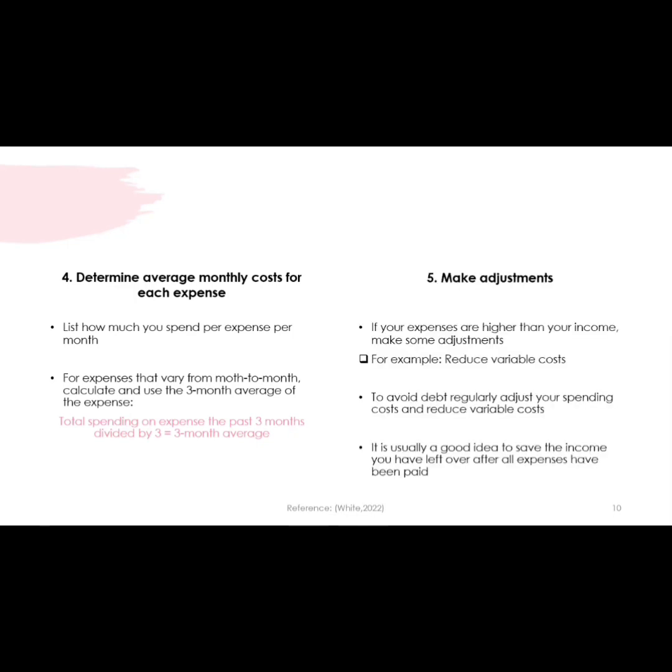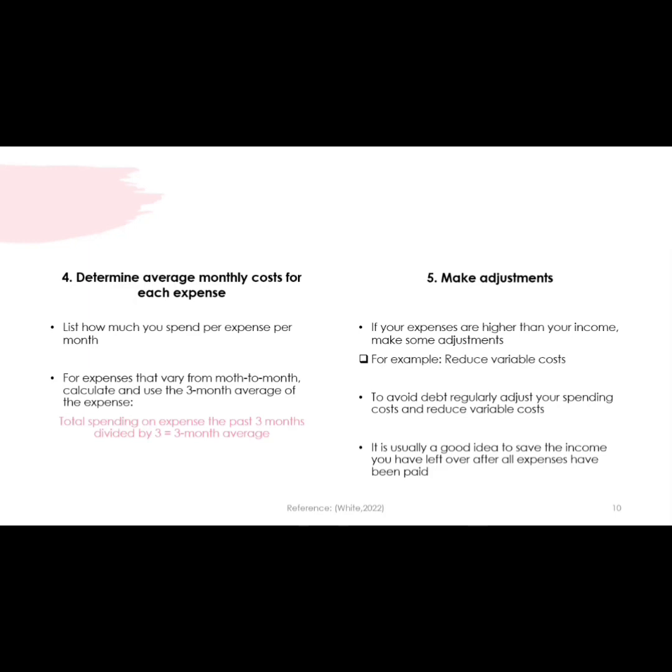Fourthly, determine the average monthly cost for each expense. Now you list next to each expense how much you expect to pay for that expense during the month. If it's an expense which has the amount varying from month to month, you can use the 3-month average calculation in order to determine an amount you expect to pay. So this is your total spending on the expense for the past 3 months divided by 3.